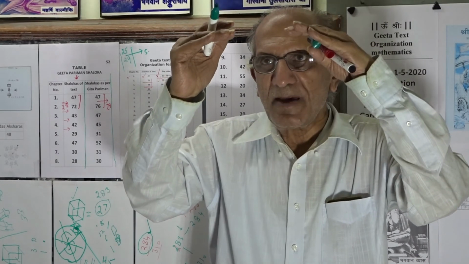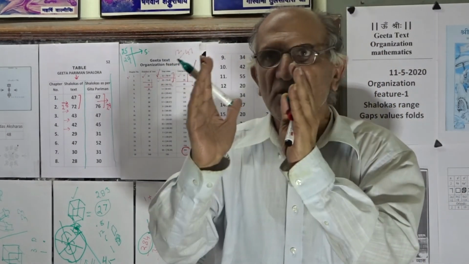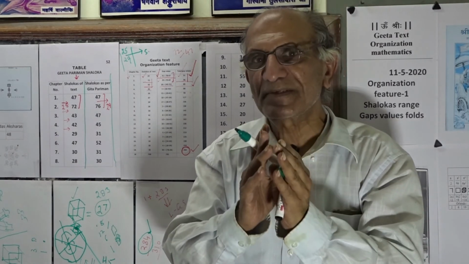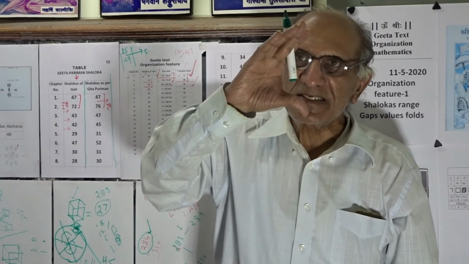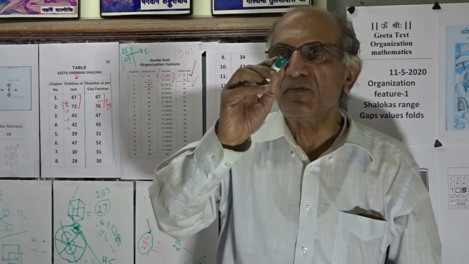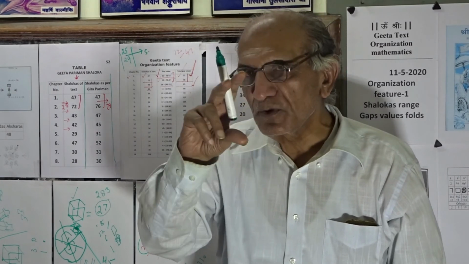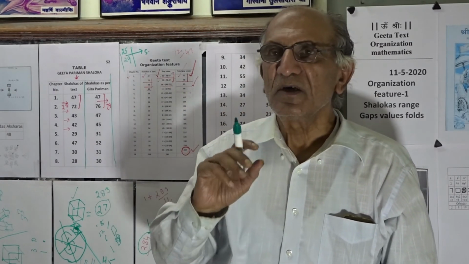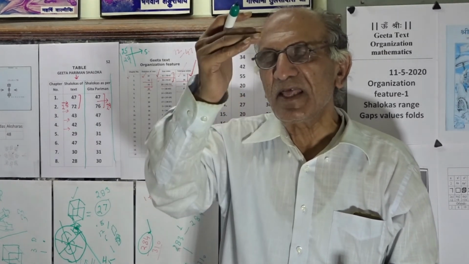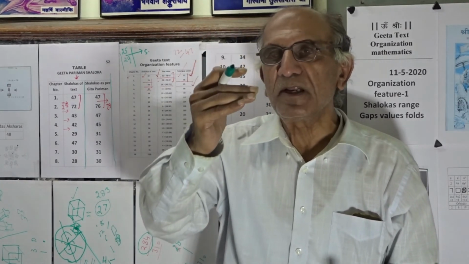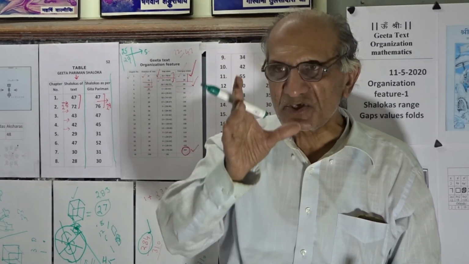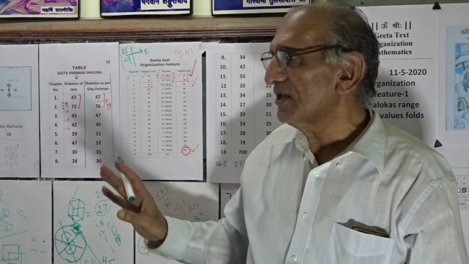So the gap values in both streams will become their first fold gap values. And when these first fold values will be available to us, then again we can reach at the gaps of those gap values, which will become second generation gap values. Like that, we have to reach up till fifth generation gap values for both these streams.